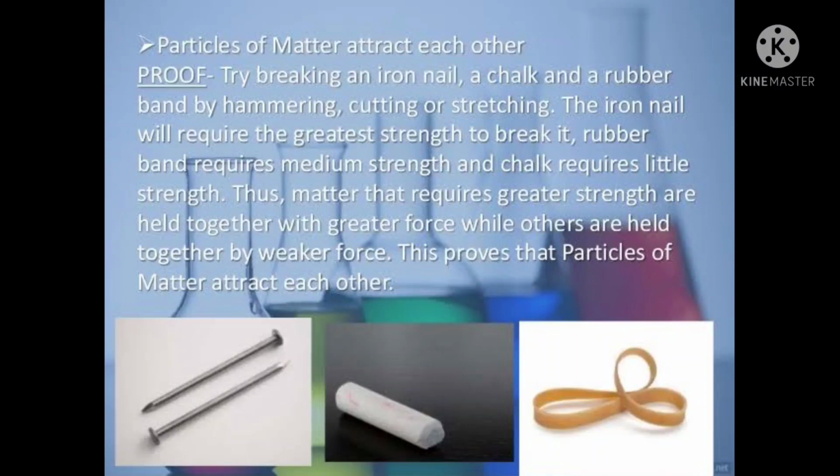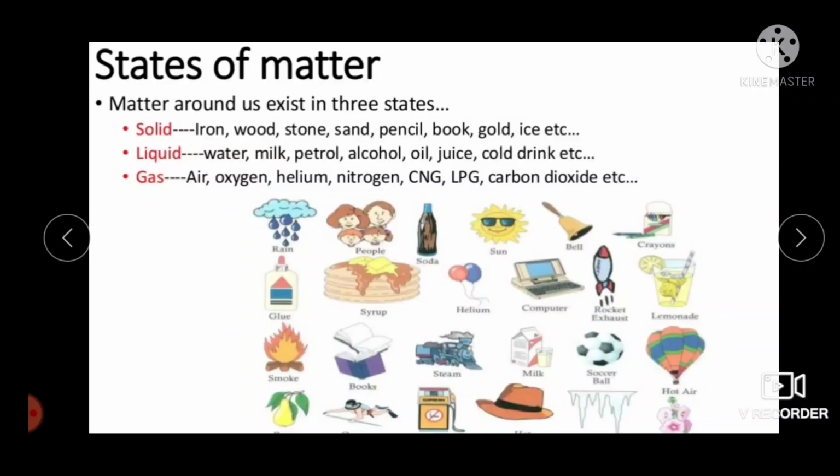I hope you have understood the three characteristics of matter clearly. What are the three characteristics of matter? Particles of matter have space between them. Particles of matter are continuously moving, and particles of matter attract each other.